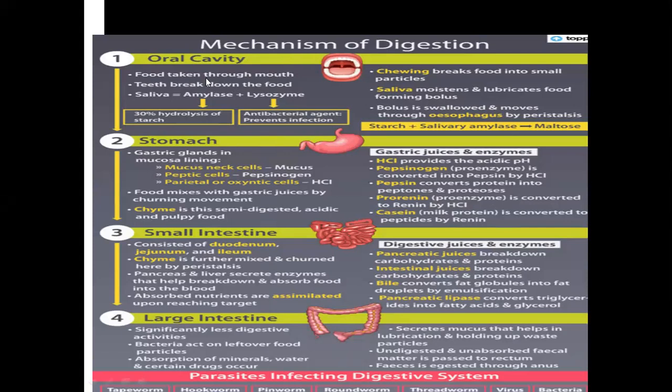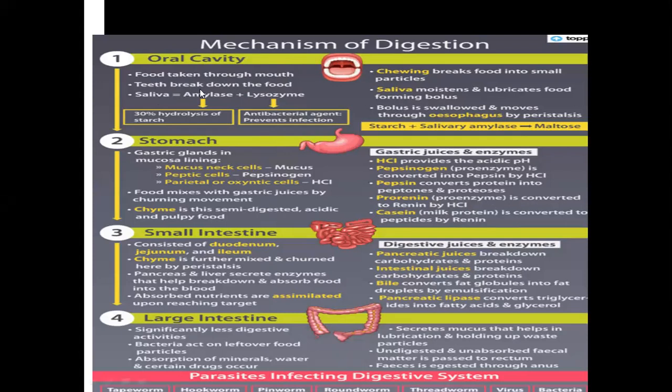The cavity of the mouth is called the oral cavity or buccal cavity. So what is happening there? Food is taken through the mouth. Isn't it? Ingestion. We ingest the food through the mouth, and the teeth break down the food and mix it with the saliva secreted by